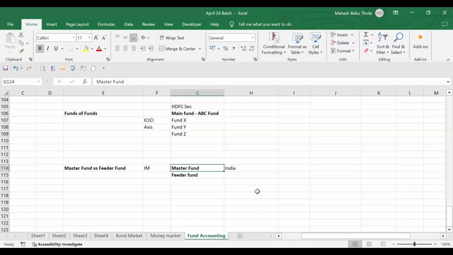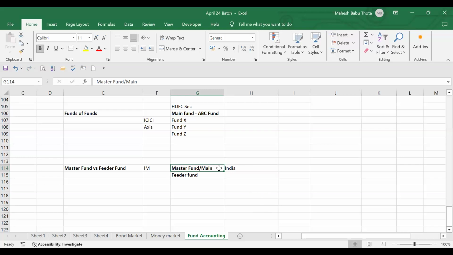Understanding, everyone? Master fund is the main fund, guys. Investment decisions, investment reporting. Reporting is nothing but we have to prepare financials and showcase all the investments, right? That is called reporting work. So investment decisions, reporting, everything will be done from the master fund only. Most of the investments also will be maintained by the master fund only. So this master fund will be established in the place where we have the majority of the investors.